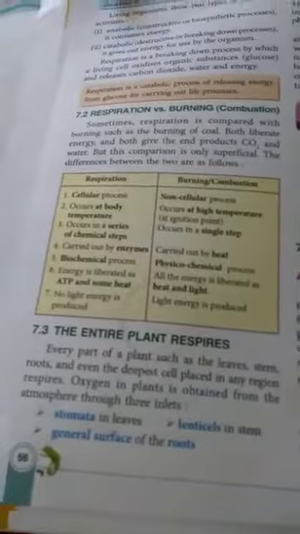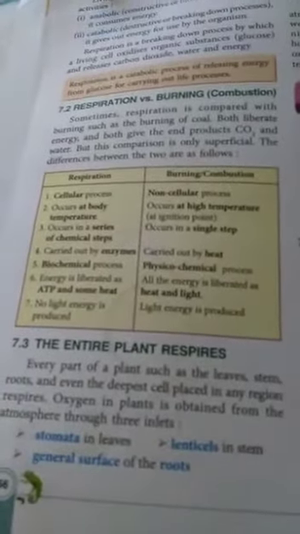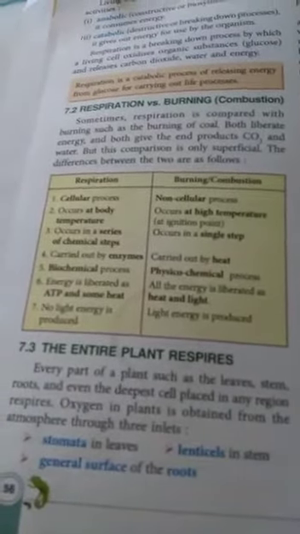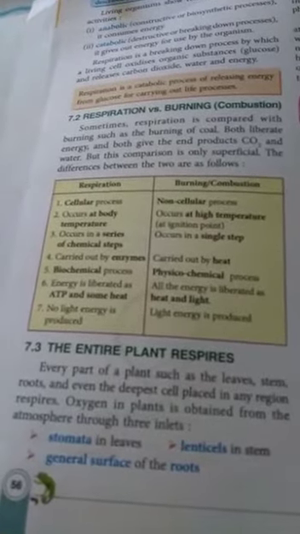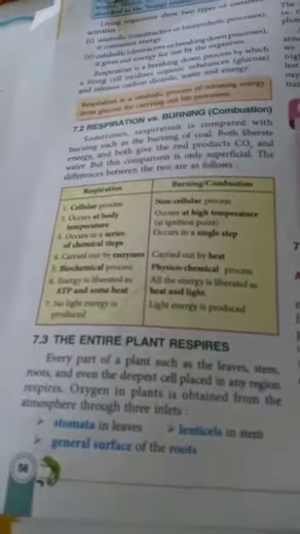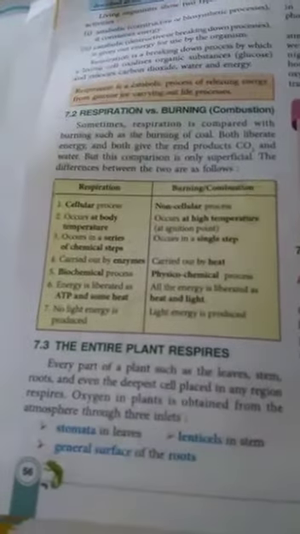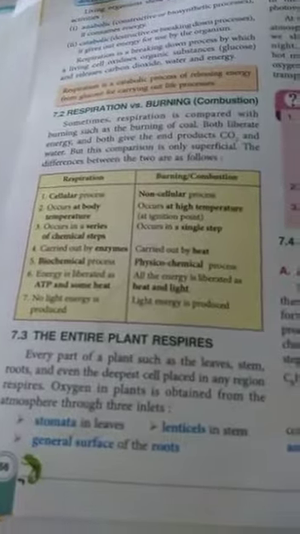Now, the entire plant respiration: how does respiration take place in plants? First thing, what is required for respiration? Plants require oxygen gas for respiration, and plants take this oxygen from the atmosphere through three things.